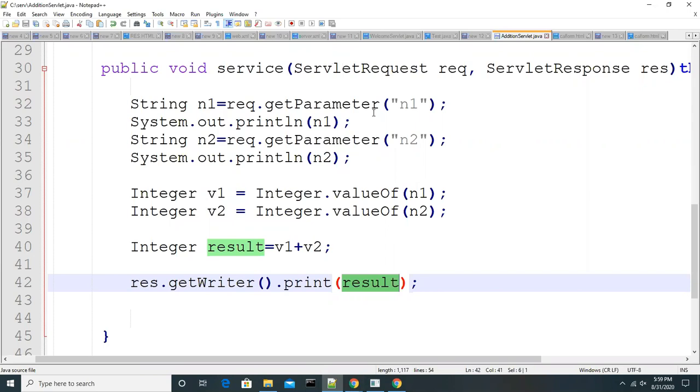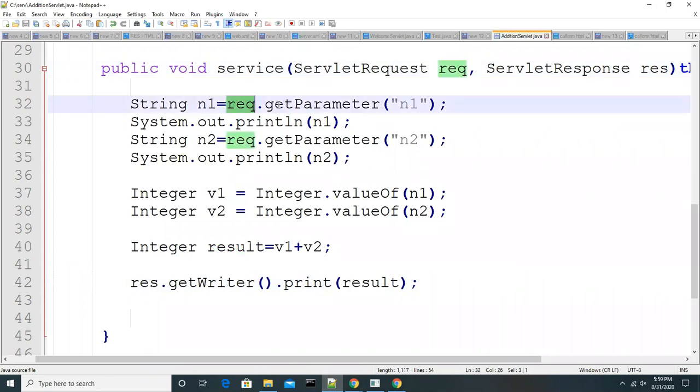Once it comes to the server, the server will store all the data, whether it's a get method or post method, in the request object. From the request object, you can get all the data by using the getParameter method with the same name, and we can capture that. Okay, so what I will do is, this time once again.